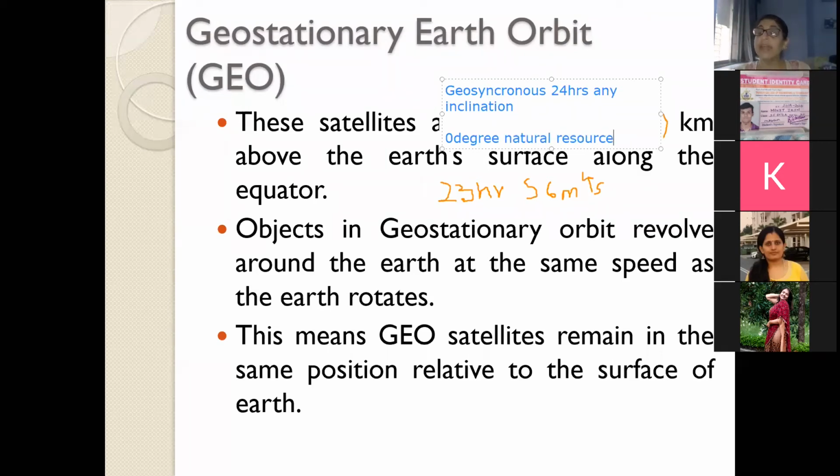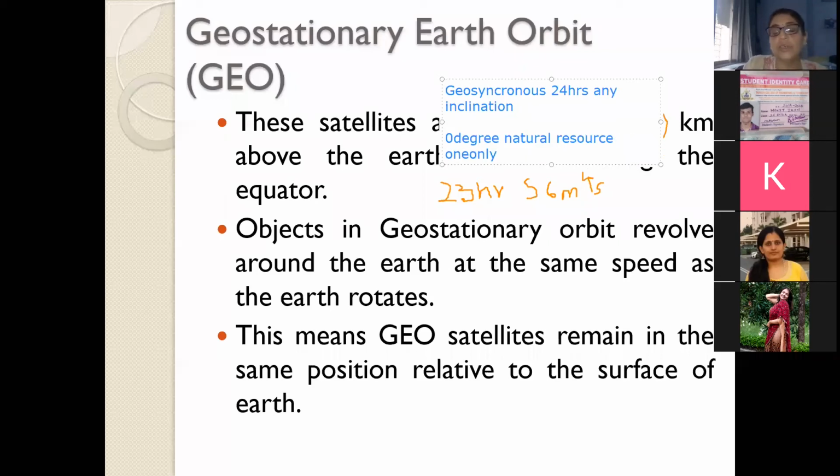Can I have any other satellite with 0-degree inclination and a time period of 24 hours to complete one revolution around the earth? How many such orbits can we have? We can have only one such orbit.